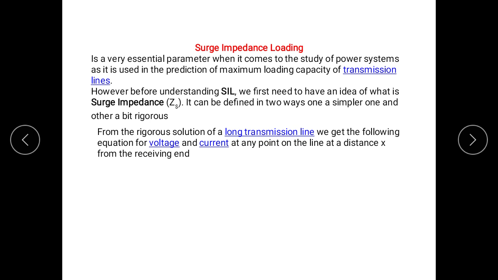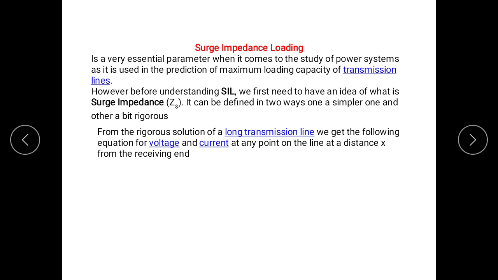However, before understanding SIL, we first need to have an idea of what is surge impedance loading. So it can be defined into two ways. One is a simpler one and other is a bit rigorous.